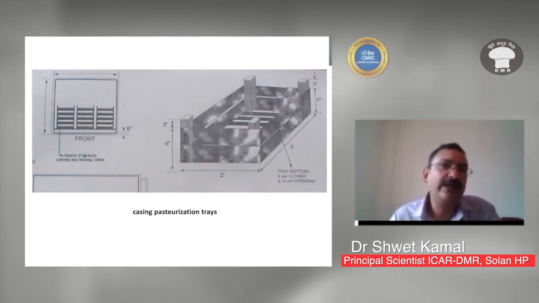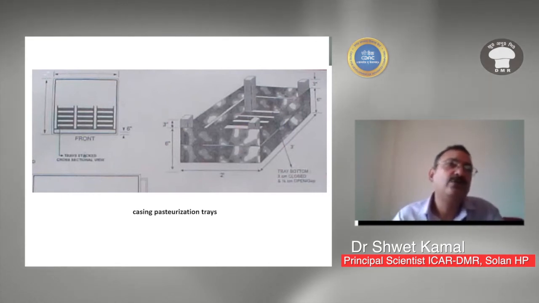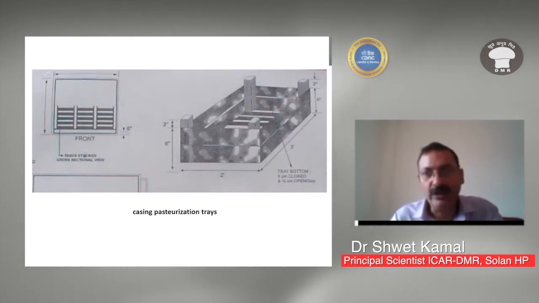So in total you need 4 tons of casing soil in one go for a 20-ton compost. So you have to make a room which can accommodate 4 tons of casing soil in one go for pasteurization.